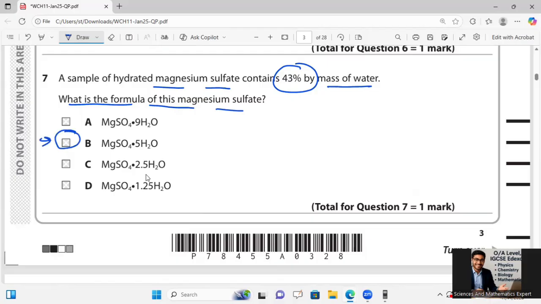I have not done the calculation for this, and I'm just guiding you how we can go for that.